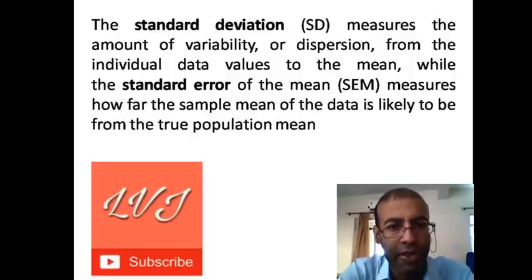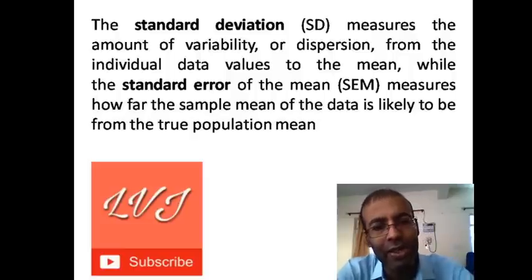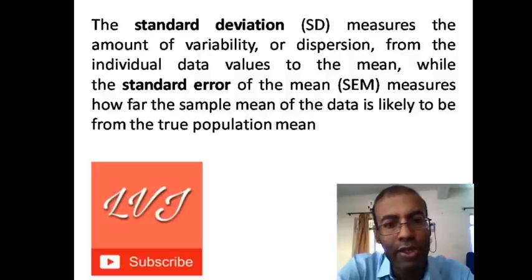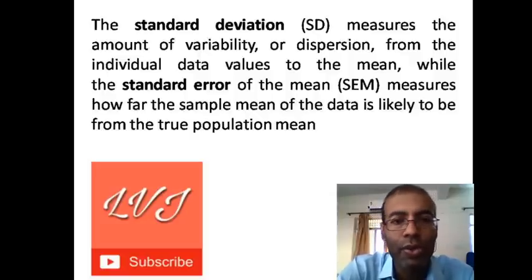Students generally get confused by these two terms, standard deviation and standard error.